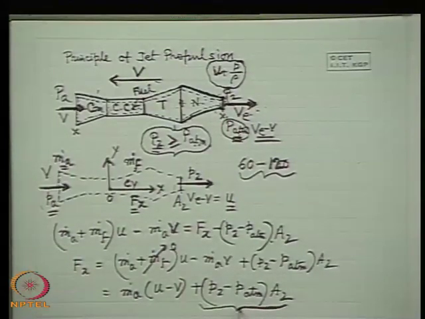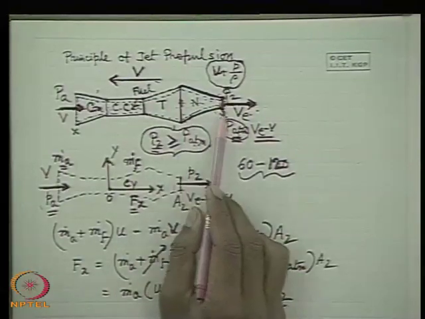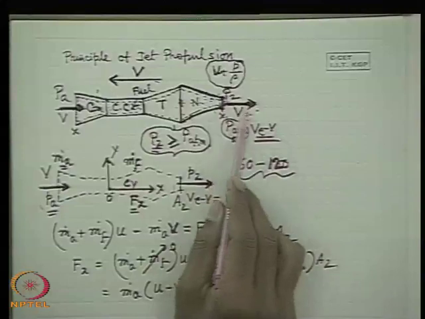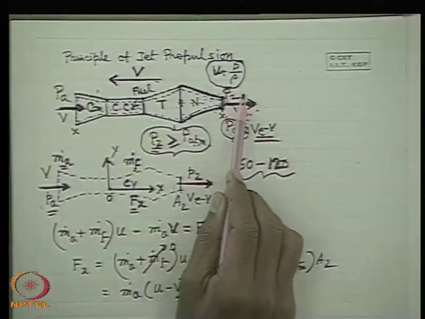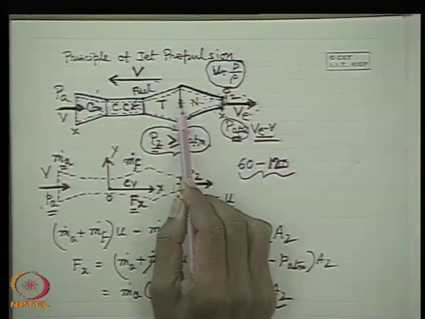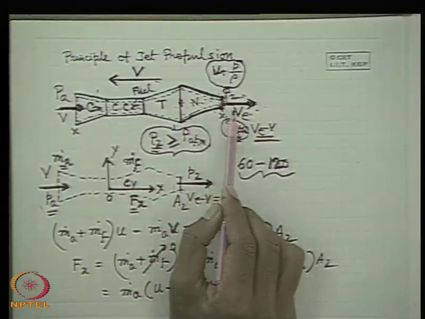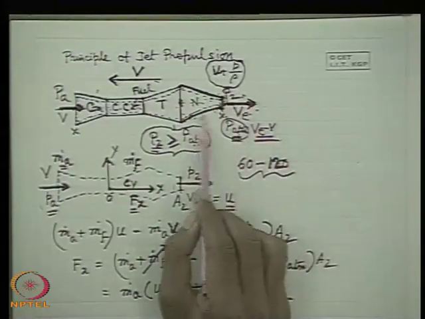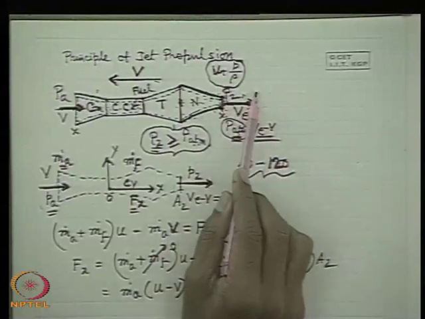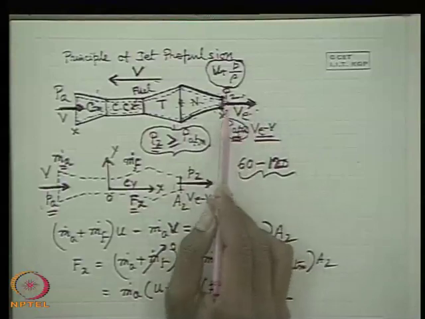But there is a phenomenon which you will learn afterwards, when the fluid flows in both subsonic and supersonic regimes. In that case, if the outlet pressure corresponding to an inlet pressure is such that the fluid may be expanded up to a supersonic velocity, then we have to add a convergent part and then a divergent part, with a typical design length up to which it will be convergent, then divergent.